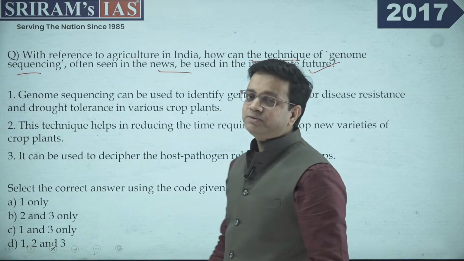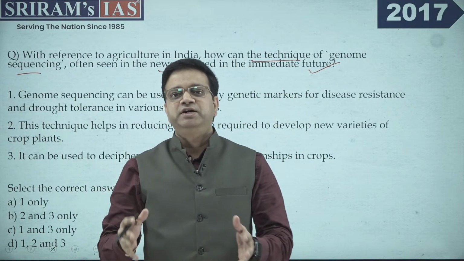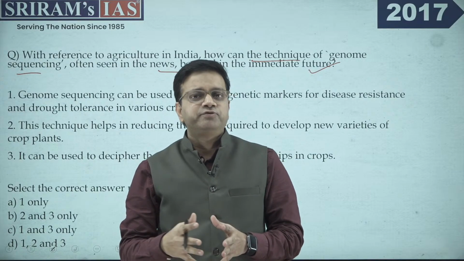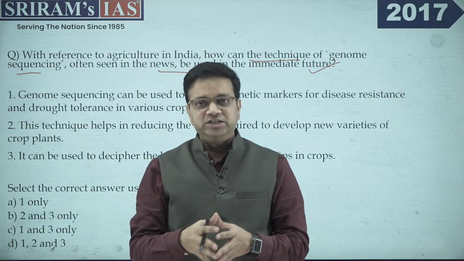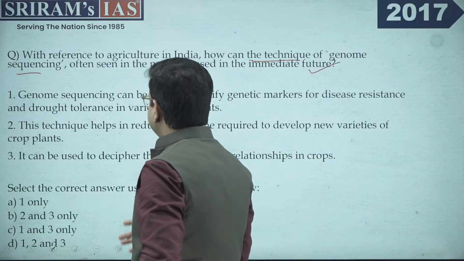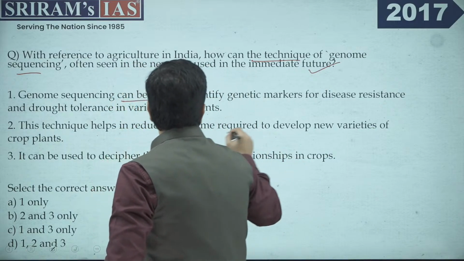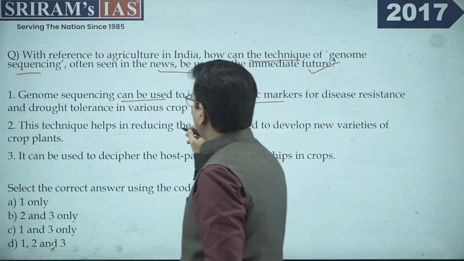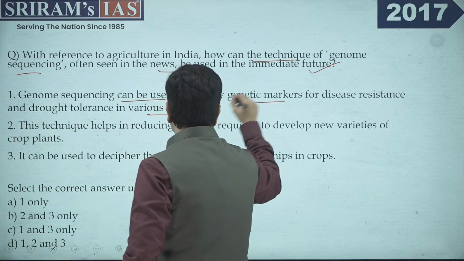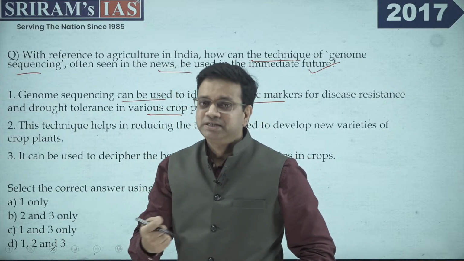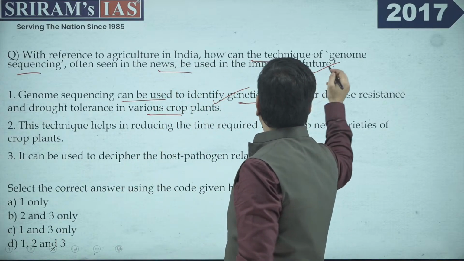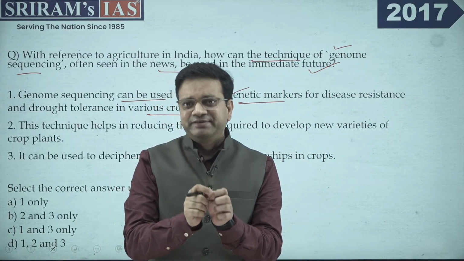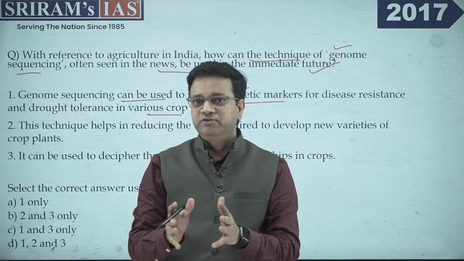Now, genome sequencing has been a favorite topic in the civil services examination. UPSC has been asking a lot of questions with regards to gene editing and gene sequencing. Now, the first statement is that genome sequencing can be used to identify genetic markers for disease resistance and drought tolerance for the crop. Absolutely correct. The purpose of genome sequencing is to identify and rectify the errors, irrespective of the plant.